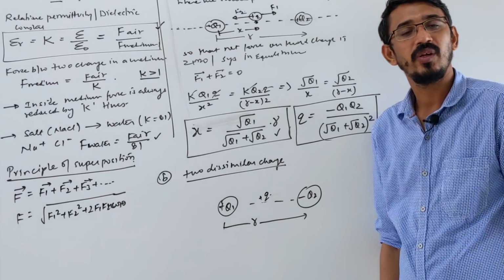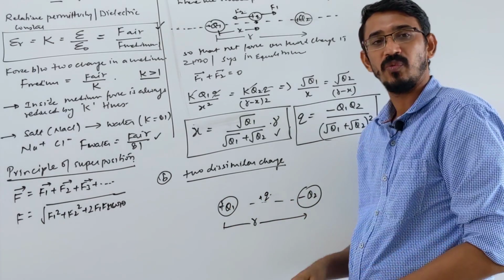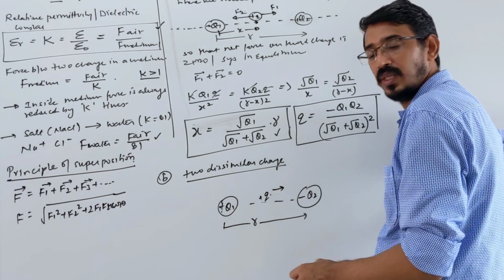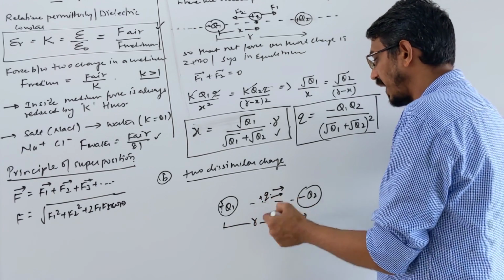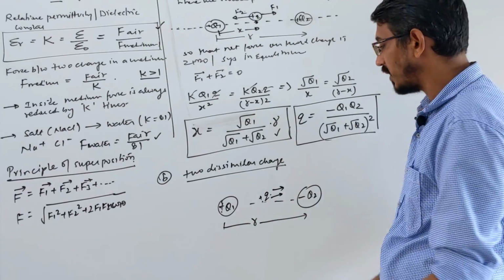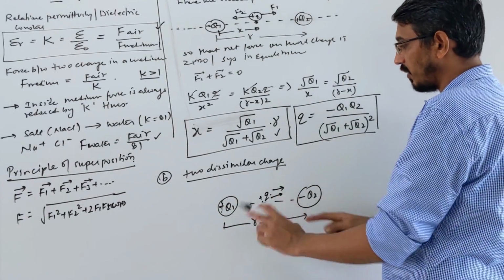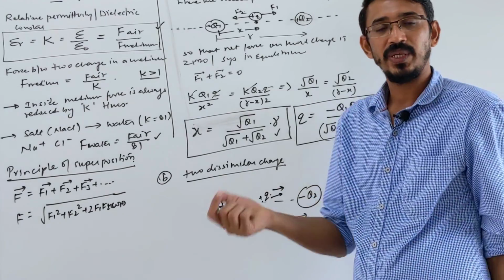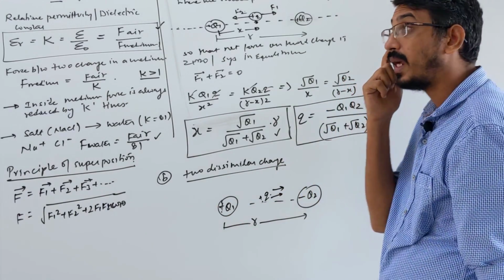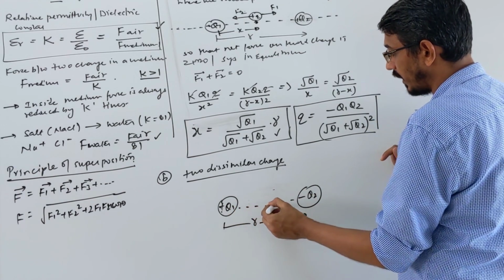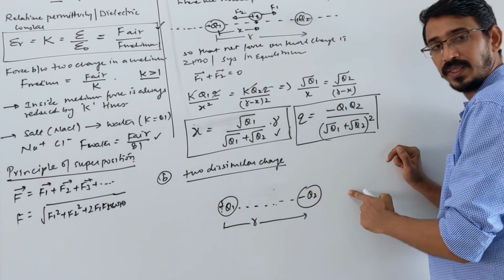this charge will not be in equilibrium. Why? Watch carefully. Positive will repel in this direction, and negative will attract in this direction. The net force is only in one direction, so it cannot become 0. Doesn't matter which is positive or negative, between these two charges you cannot get any point where the net force will be 0. So where will you get equilibrium? Outside, either on this side or on that side.